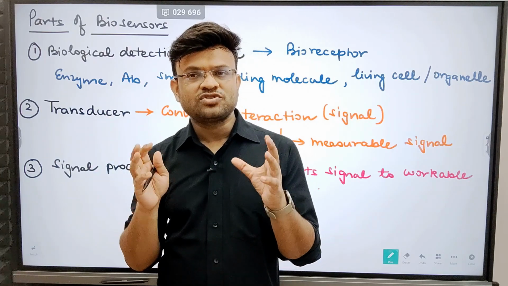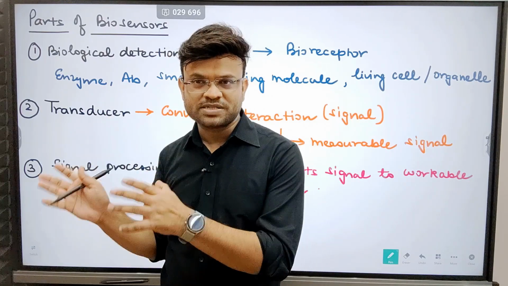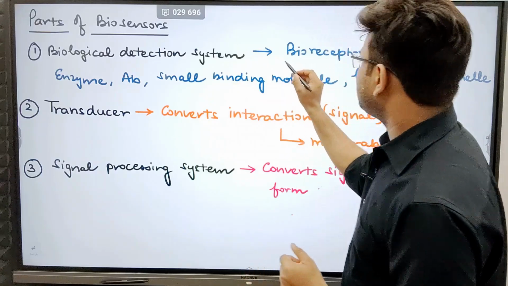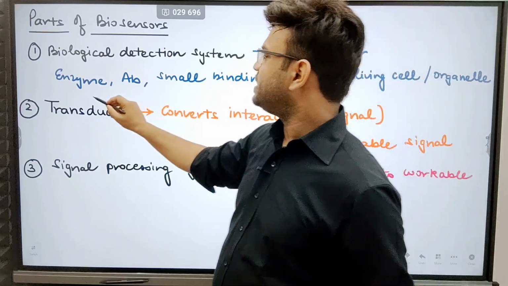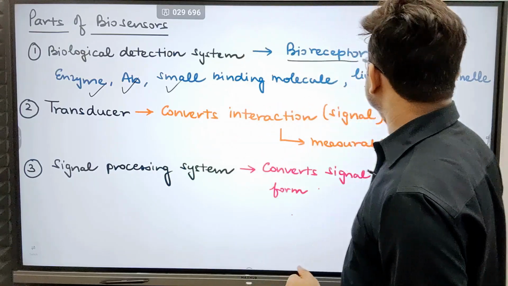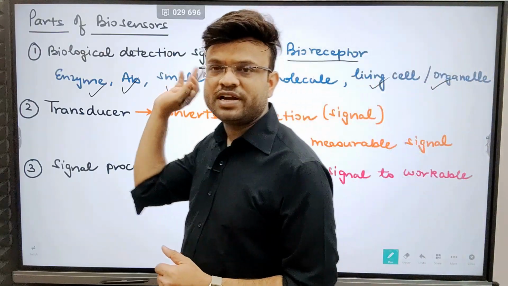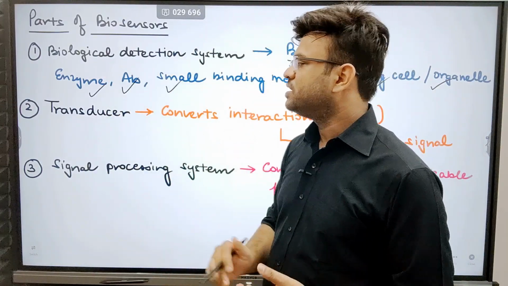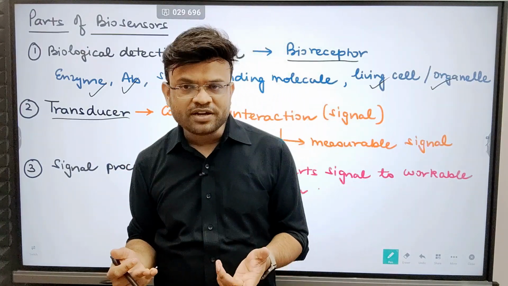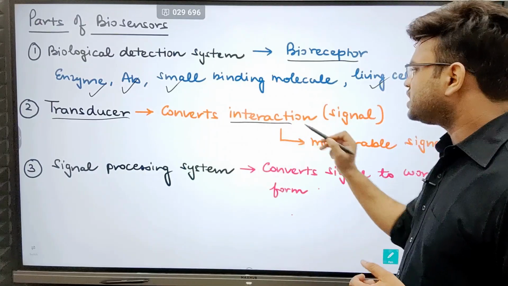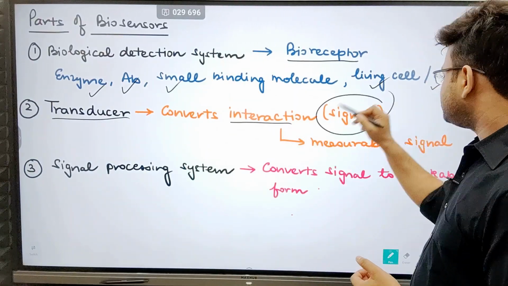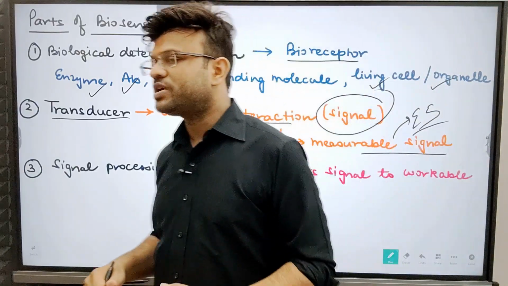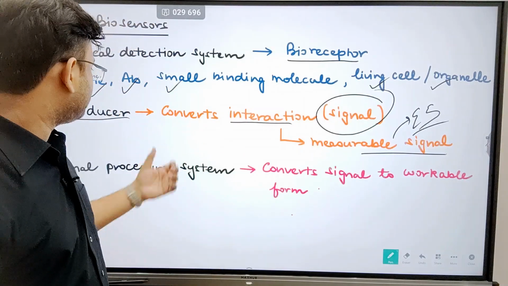I said that there has to be a biologically active material present inside the biosensor, whose function would be to interact with the sample. So this is what is written over here. The bioreceptor can be anything like enzyme, antibodies, small binding molecules, living cells, organelles, anything that is related to this. These would be called the biological detection system. Next part is the transducer. I have already explained it to you. What is the purpose of the transducer? It converts the interaction, that is the biological signal, into a measurable signal, that means the electrical signal. So conversion of biological signal into electrical signal will be the function of the transducer.